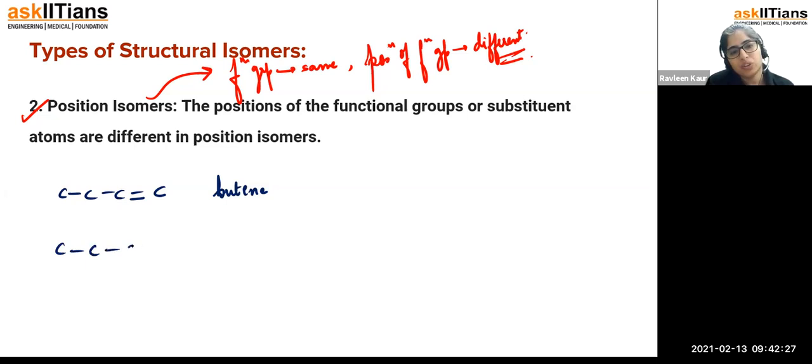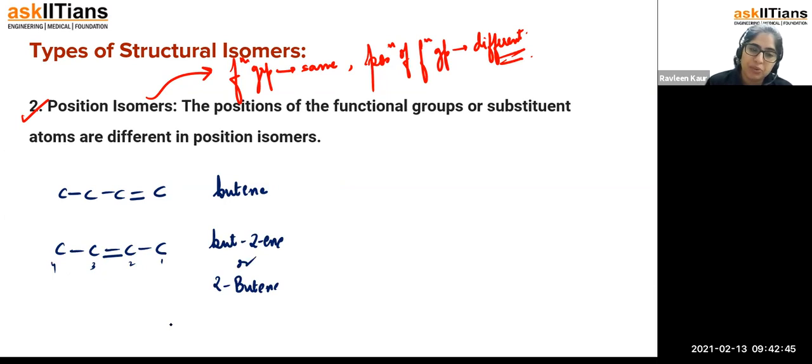Let us say I made 1, 2, 3, and 4, and you made the double bond here. So now this time this is going to be 1, 2, 3, and 4. So now the answer is going to be but-2-ene, और कई लोग 2-butene भी लिखते हैं, right? So in this case what I'm trying to explain to you is that everything is the same, the chain is the same, matlab the parent chain is butane also, but here the double bond was at the first position, but here it is at the second position. So the difference is going to come on the basis of the position of the functional group attached.